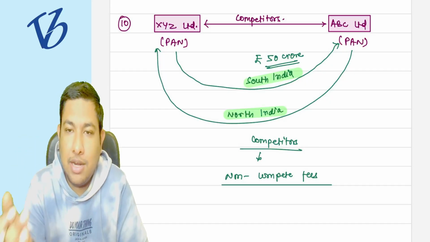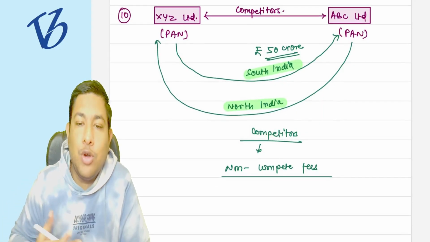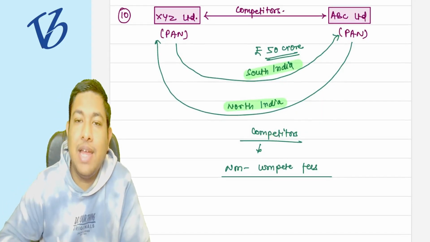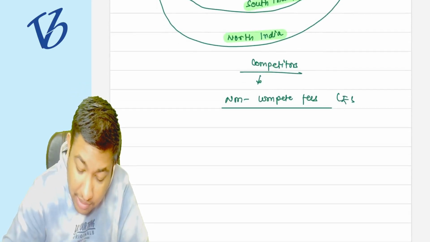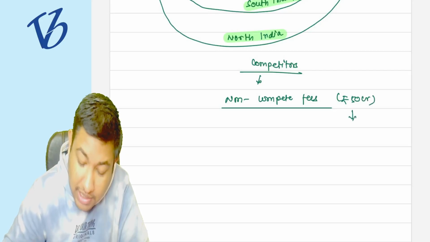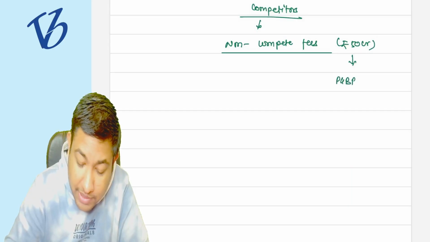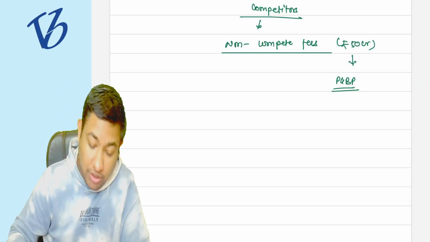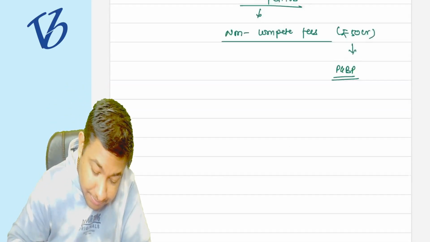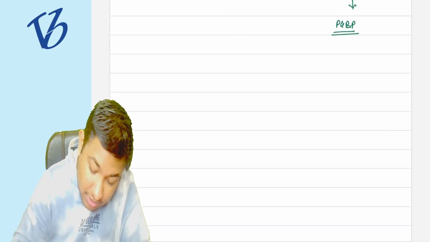If this was the agreement also, then it is a non-compete agreement, that we do not want to compete with each other, that is why we are paying you some amount, suppose 50 crore. If this 50 crore is paid as per the non-compete agreement, then it is going to be taxable under the head of PGBP for the one who is going to receive it. Understood or not? This is the first point, point A. Now come to the second point.